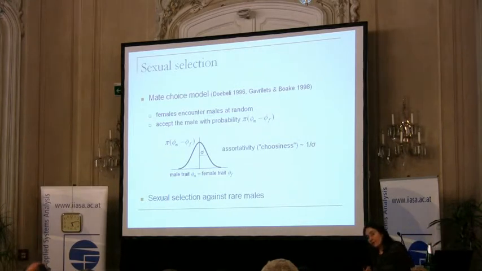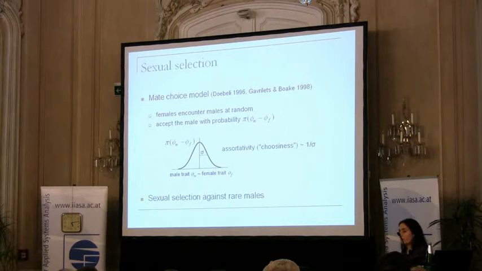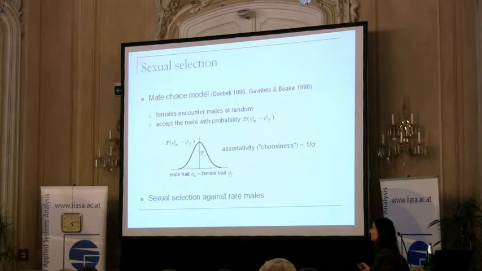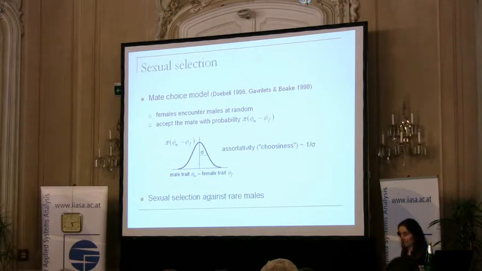And this is something that Maria has already explained, but let me repeat it because this is indeed important in this model. For a female, the most likely thing to happen is to encounter a common male. For a common female, that's all right, they are happy together. But now for a rare female, who is different from the common male, she sees that this male is not really my type. There is a difference in the trait value. So I don't automatically accept this male, but there is a positive probability of accepting because there are mistakes in evaluation and everything like that.